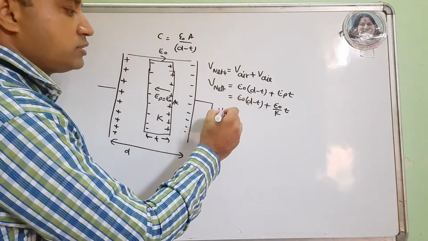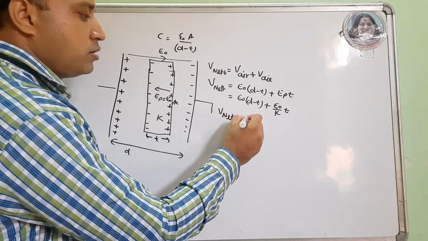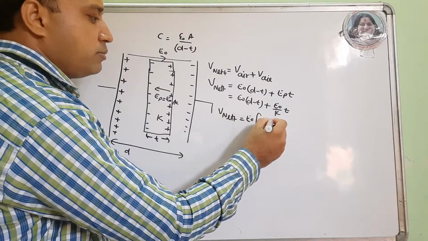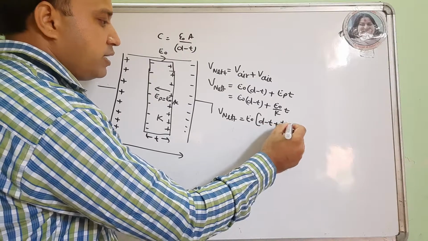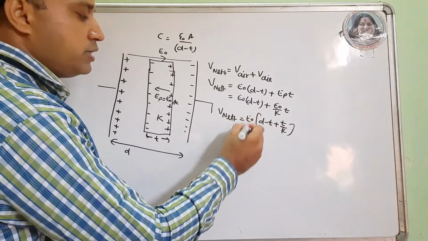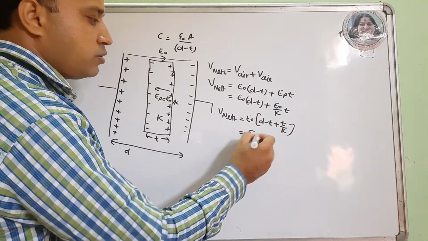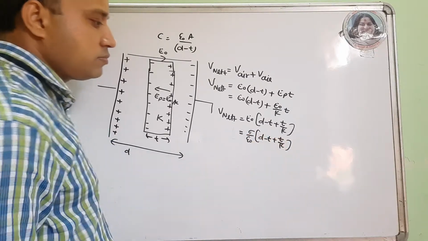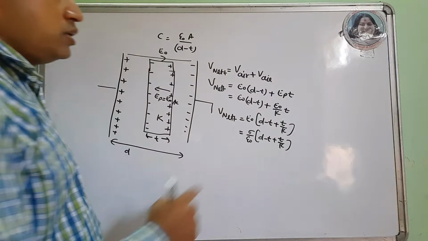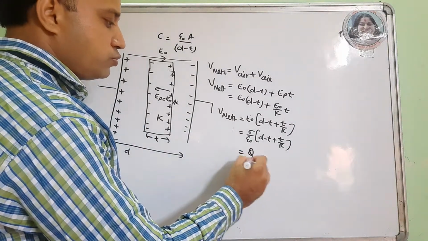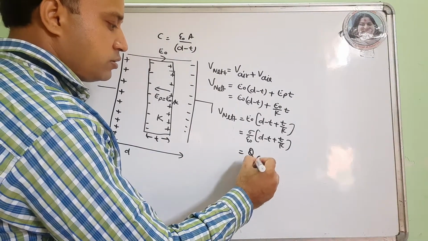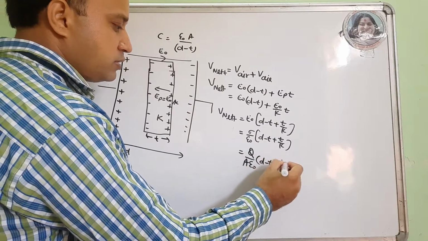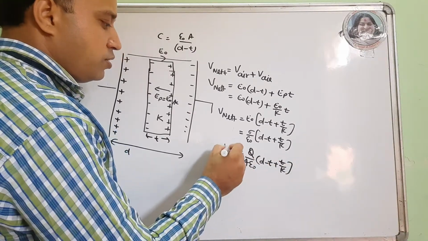Now E naught is common. I took E naught common: D minus T plus T by K. E naught is sigma by epsilon naught, into D minus T plus T by K. Sigma is Q by A, so I substitute: Q by A epsilon naught, D minus T plus T by K, is V net.